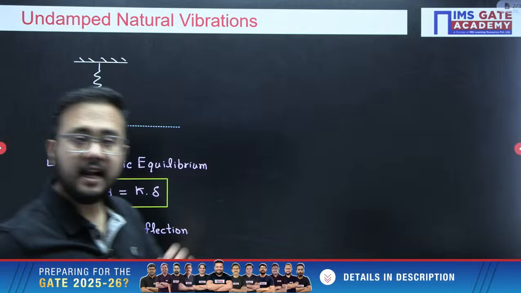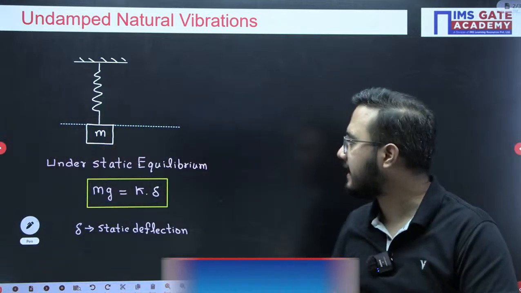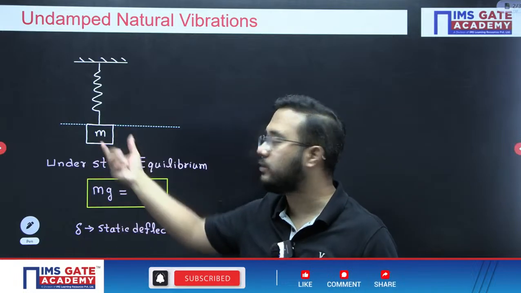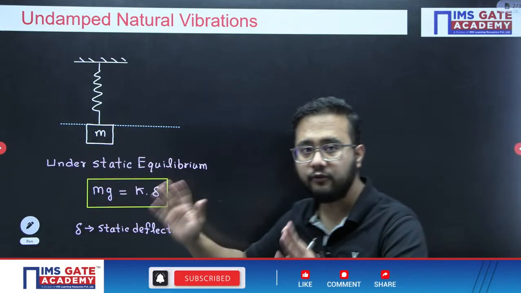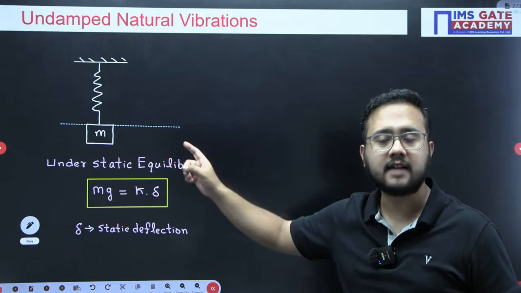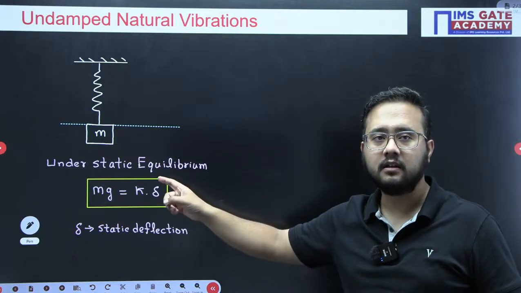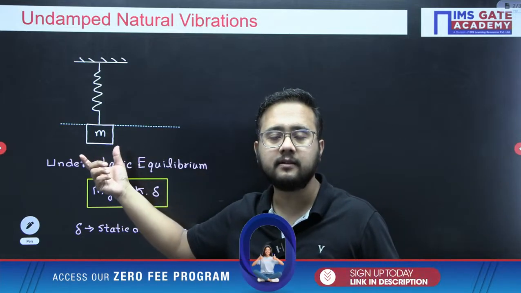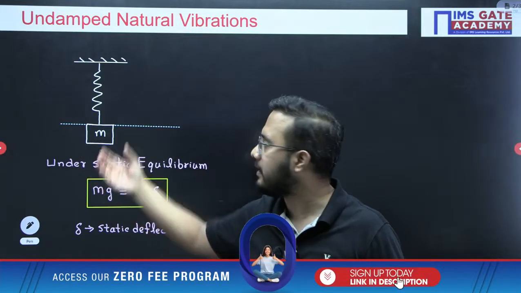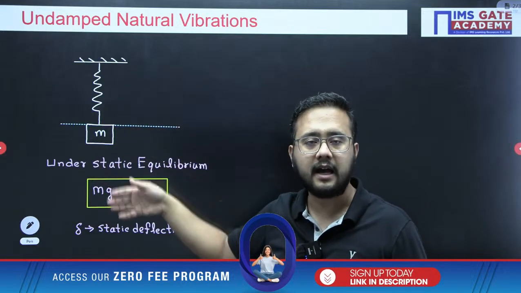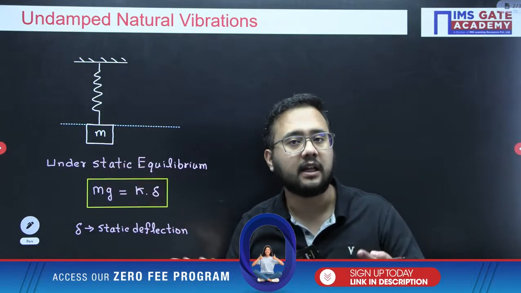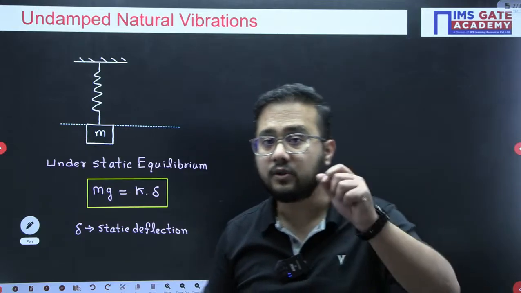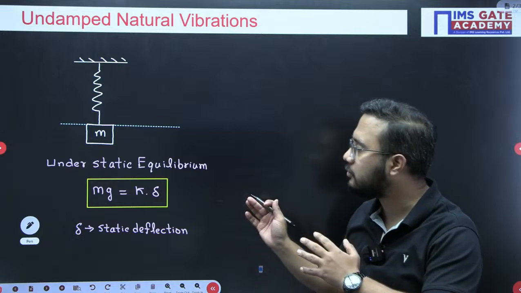Okay. Now the vibration will start in this case if I provide a disturbance to it. Initial disturbance is required to initiate the vibration. As of now, it is under static equilibrium condition. There is no vibration here at this moment. If I provide initial disturbance and then release this mass, what will happen? It will start moving in the vertical direction. That is the repetition of motion, which is also called oscillation. Right, so these are very important points that we need to observe here.